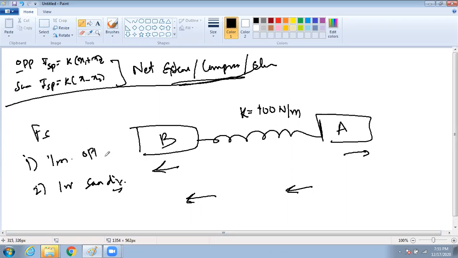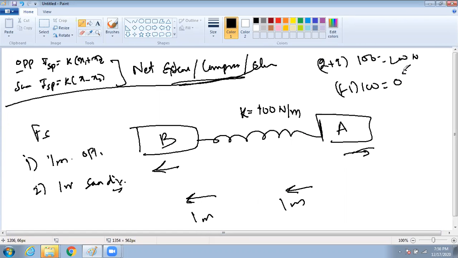So first is opposite direction. Opposite direction means this 1 meter, this 1 meter. So 2 into 100 equal to 200 Newton. Same direction. This also 1 meter, this also 1 meter. Already I gave an example. So 1 minus 1 into 100. How much? 0. So in same direction it is 0. That's it. सोचने का नहीं.